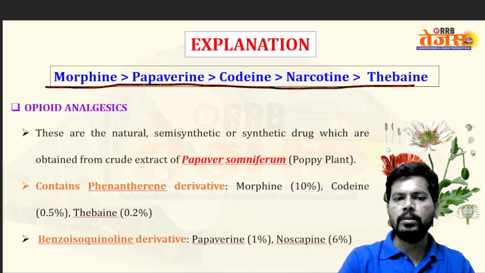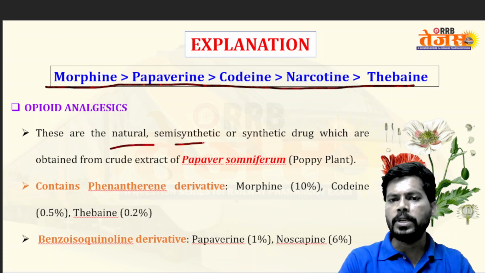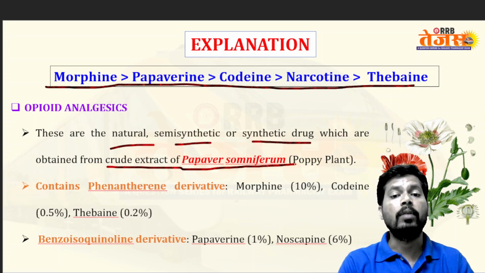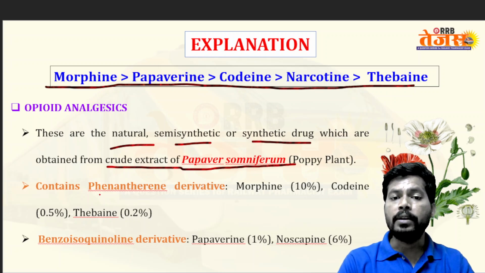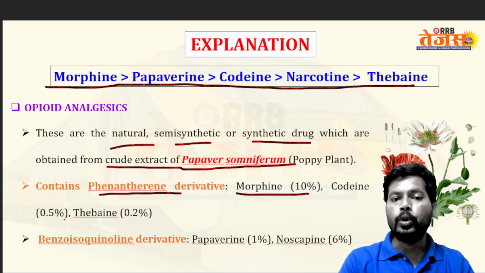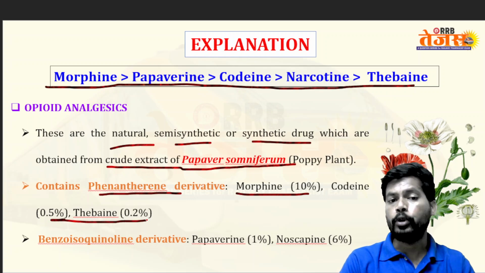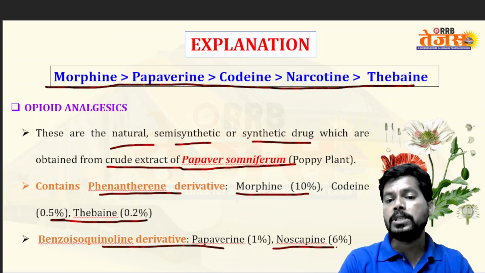Opioid analgesics are natural, semi-synthetic, synthetic drugs which are obtained from the crude extract of Papaver somniferum. Papaver somniferum contains phenanthrene alkaloids like morphine 10%, codeine 0.5%, thebaine 0.2%, and benzoisoquinoline derivatives, papaverine 1% and noscapine 6%.